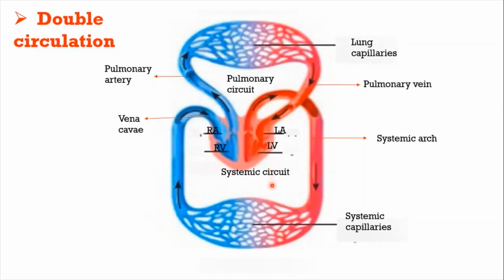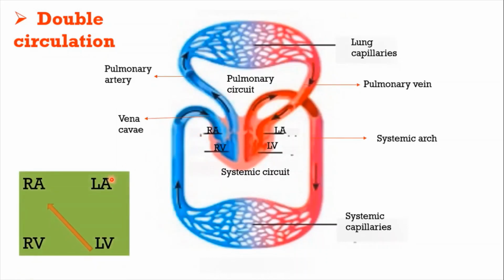Coming to the systemic circulation, the oxygenated blood from left ventricle is pumped through the systemic arch and reaches the body organs. From the body organs, blood is collected by the veins and veins drain the blood into right atrium through the vena cavae. So systemic circulation includes left ventricle, systemic arch, vena cavae and right atrium. You observe an interesting point here. Systemic circulation includes right atrium and left ventricle, the opposite chambers. And pulmonary circulation includes right ventricle and left atrium.